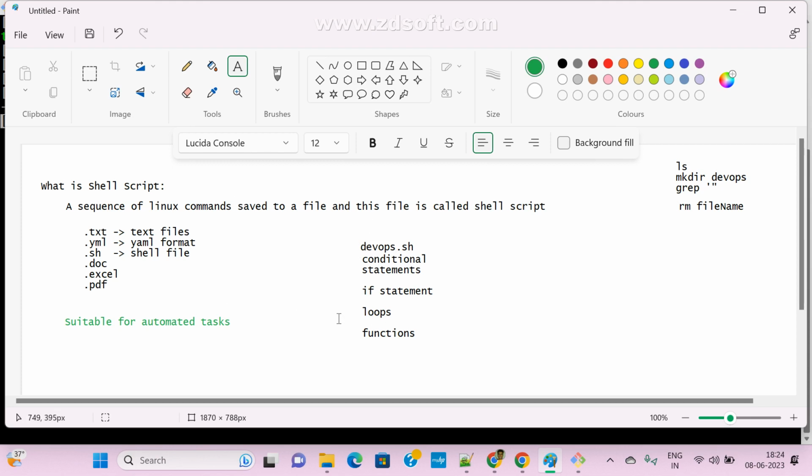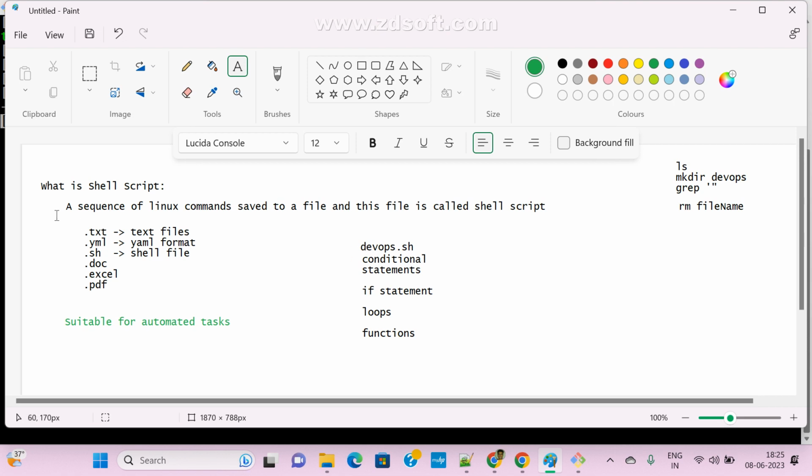So this is just one file only. The extension should be .sh. In that file, we can add many Linux commands. It is a sequence of Linux commands saved in the file, and finally we are going to execute that file. That's it. Anything related to Linux commands and Linux programming features we can implement.